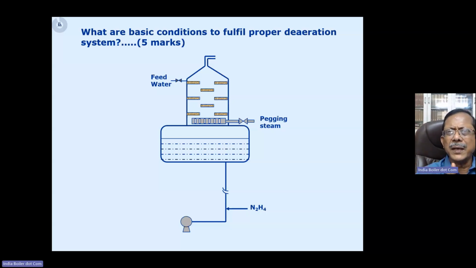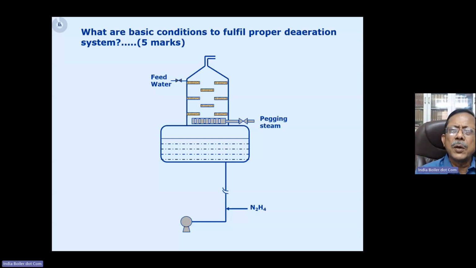And in other cases, suppose it's a process plant, then there would be auxiliary steam available to you that will be used for the pegging steam. Now this pegging steam does two jobs. First of all, it increases the temperature of the water, right? It interacts with the water. It goes from bottom to top, and the water is coming in droplets from top to bottom. So this steam is interacting with this water and increasing the temperature.